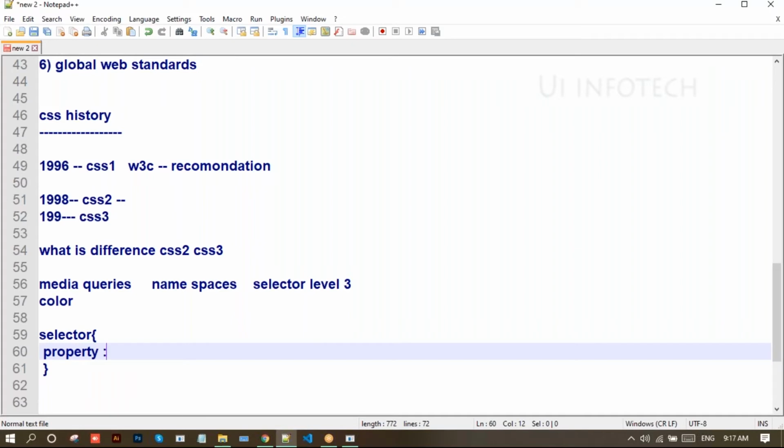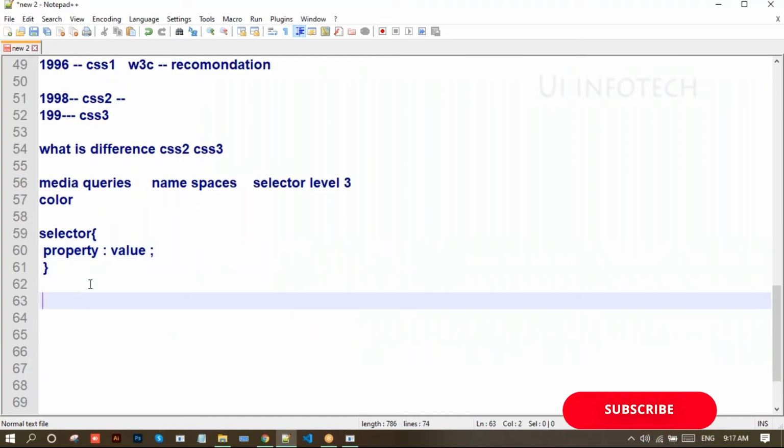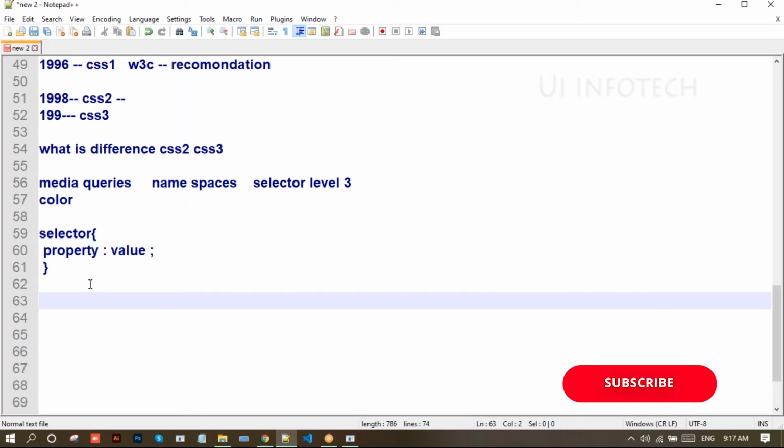You can write property and value. So this is the difference between CSS2 and CSS3 here.